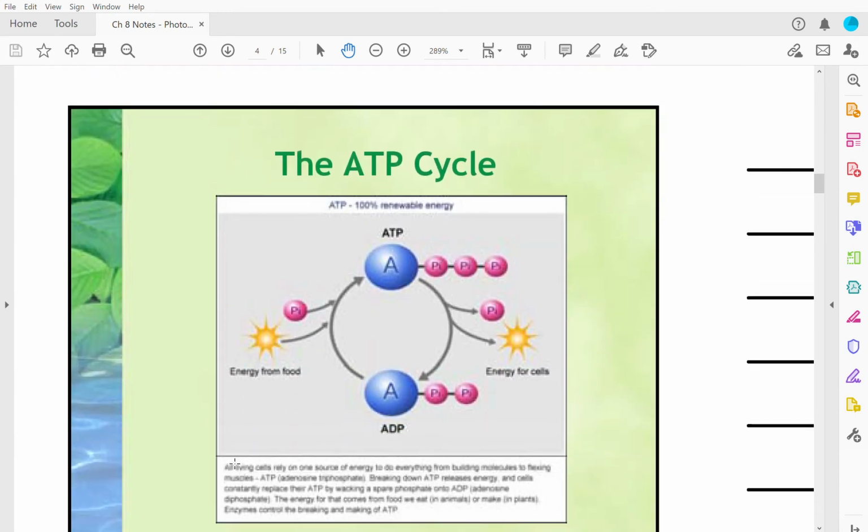Again, here's a picture of the cycle. You have the adenosine, then you have the phosphates. It's going to lose a phosphate and become ADP. Then it's going to come back around and pick up a phosphate group and become ATP, which can be stored or used. This is where it's using it, that's why it lost one.